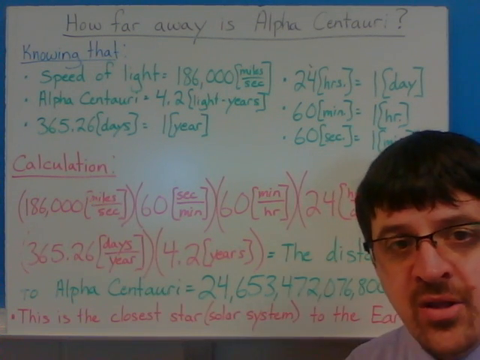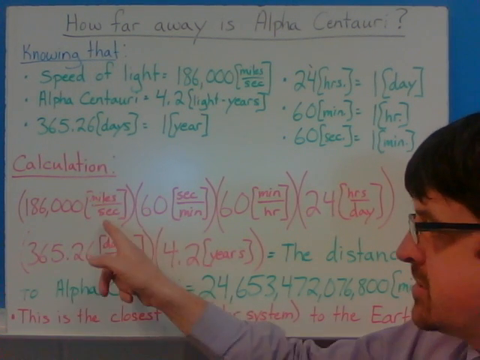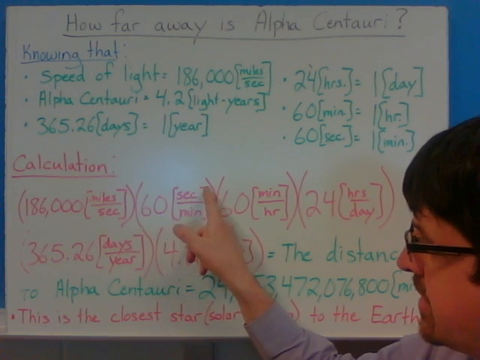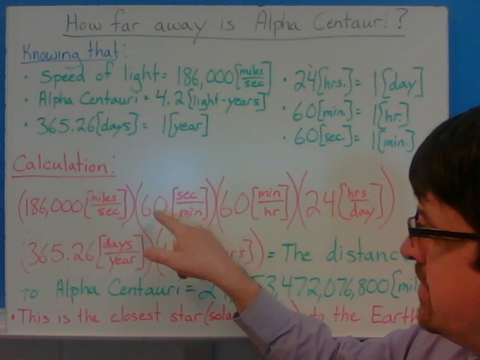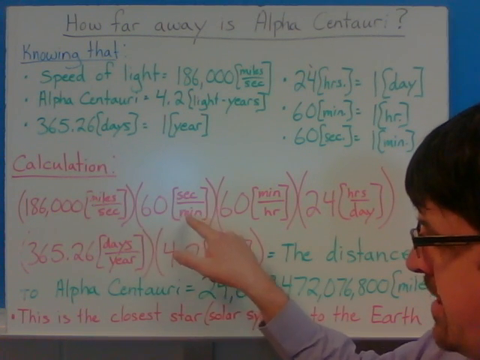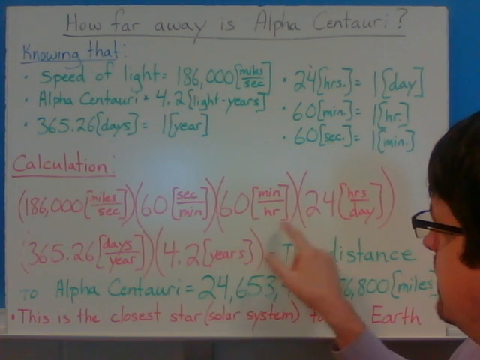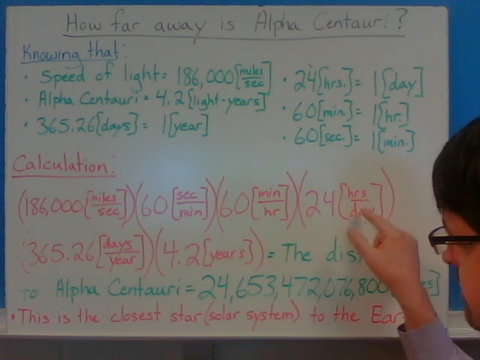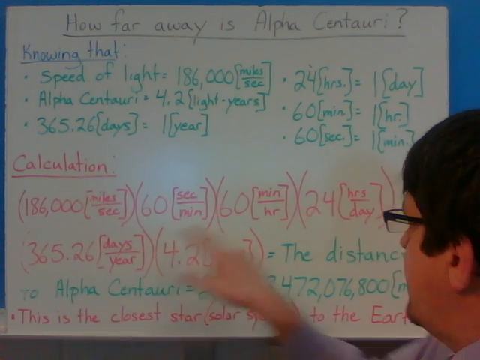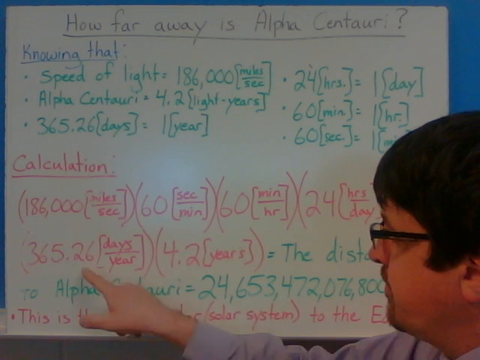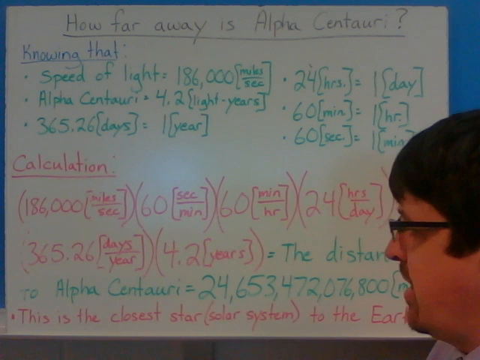We go ahead and do the calculation. We take the speed of light, 186,000 miles a second. Now, since it's in seconds, we got to eliminate the seconds because we're trying to figure out exactly how many miles away it is. So, 60 seconds per minute, seconds cancel out. 60 minutes per hour, minutes cancel out. 24 hours in a day, hours cancel out. 365.26 days in a year, so the days cancel out. And then 4.2 light years, so the years now cancel out.